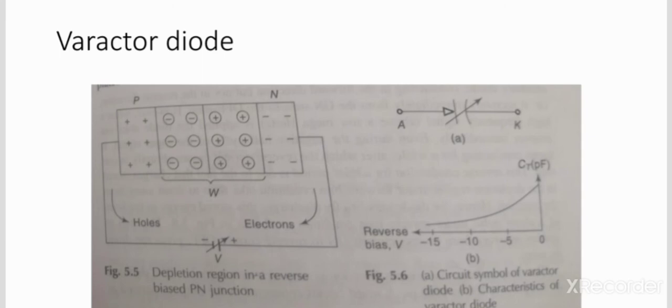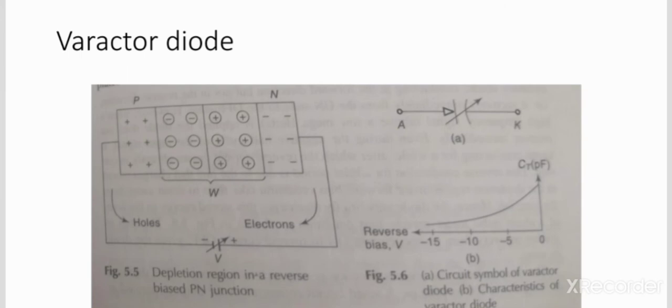When any diode is reverse biased, the depletion layer is formed, as shown in the figure. Here the diode is connected in reverse bias. The depletion layer in a reverse biased PN junction indicates that the larger the reverse bias applied across this diode, the width of the depletion layer becomes what? It is going to be wider. When you connect the diode in reverse bias, the width of the depletion layer is going to increase. Oppositely, by decreasing the reverse voltage, the depletion layer width is going to be narrow.